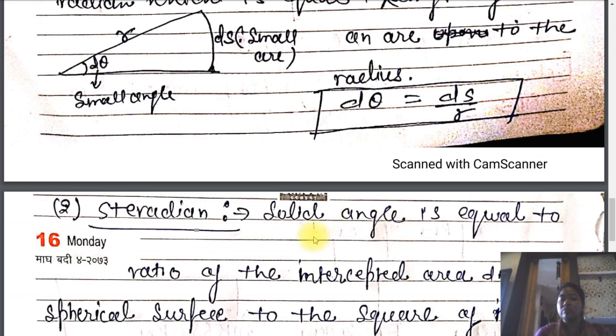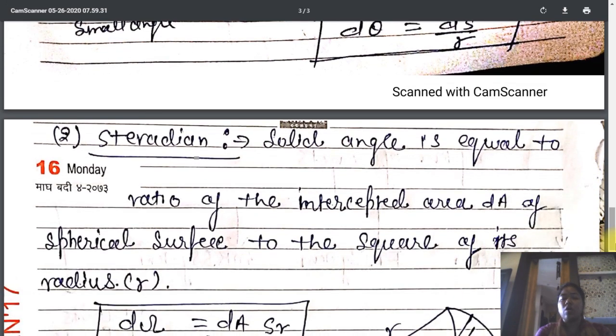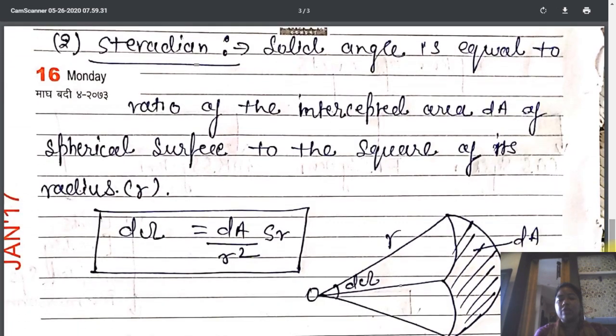The solid angle, or the steradian, is defined as a ratio which is equal to the intercepted area dA of spherical surface to the square of its radius.